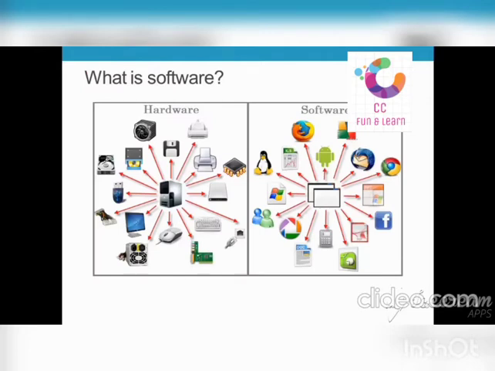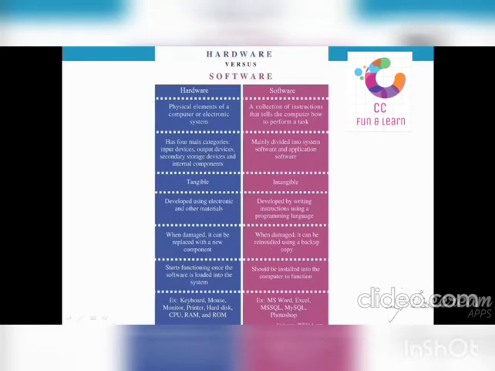Hardware and software. You may have seen these hardwares in your lab and maybe at your home, but software cannot be held and touched. You cannot see them without any computer or device. You cannot hold them or touch them in your hands. This is the difference between hardware and software. A software is a collection of instructions that tells the computer how to perform a task, whereas hardware are the physical elements of a computer.